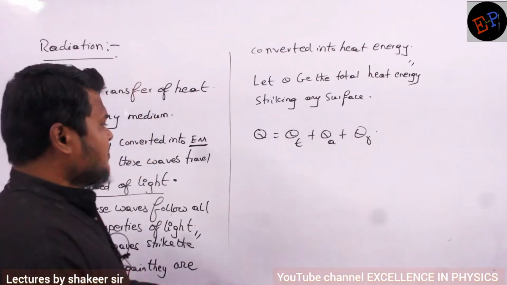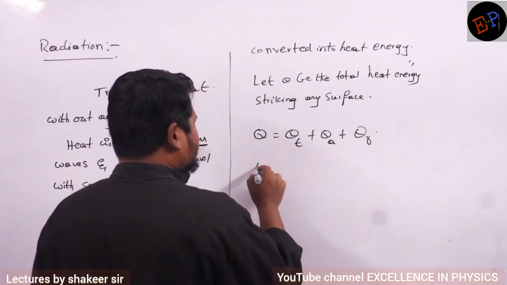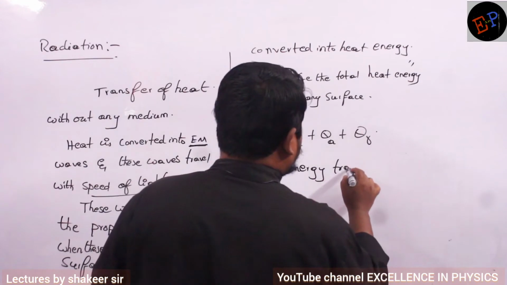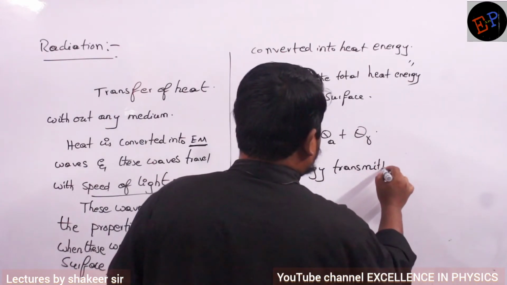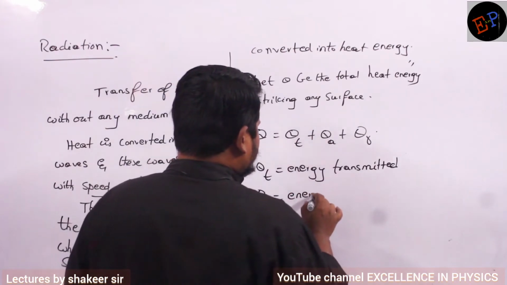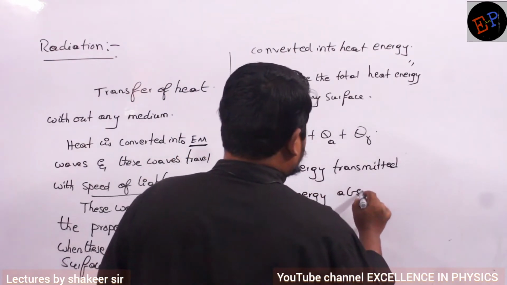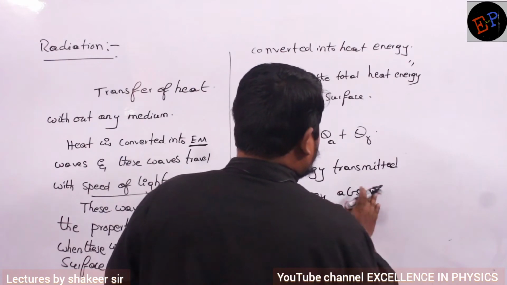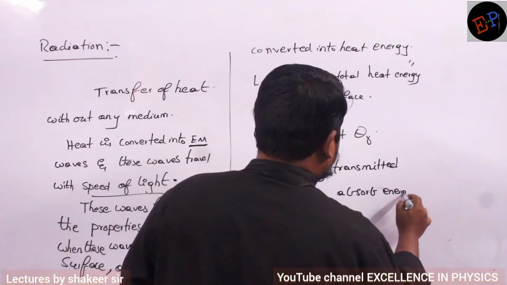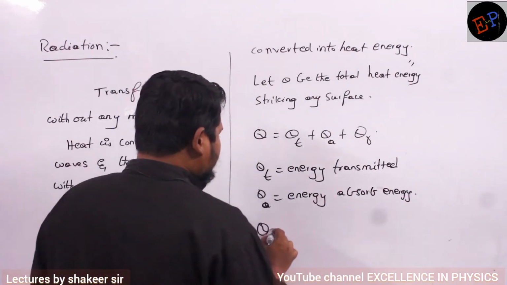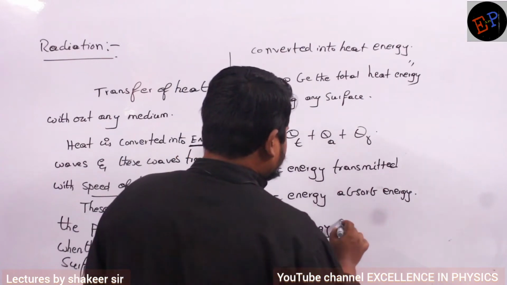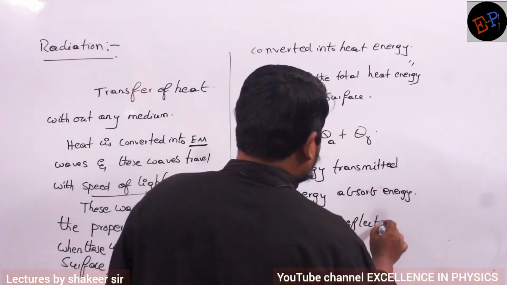So Qt means energy transmitted. Qa means energy absorbed. Everybody may not absorb energy. And Qr means energy reflected. Are you able to understand?